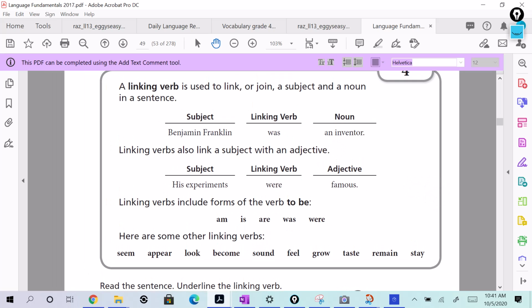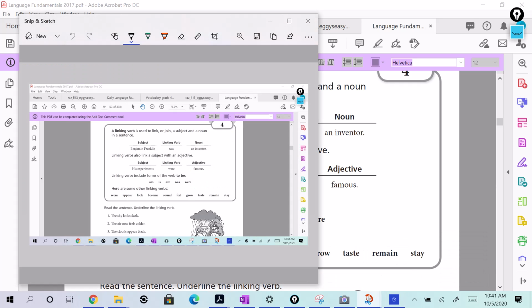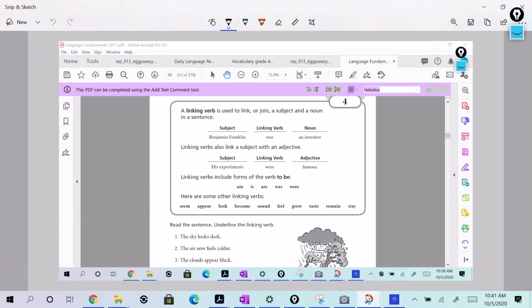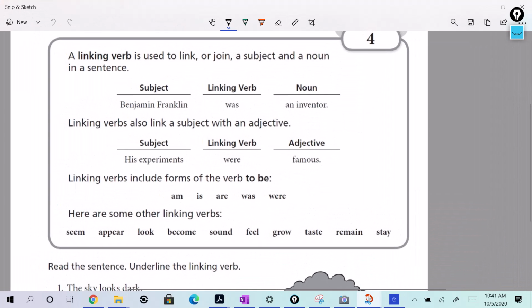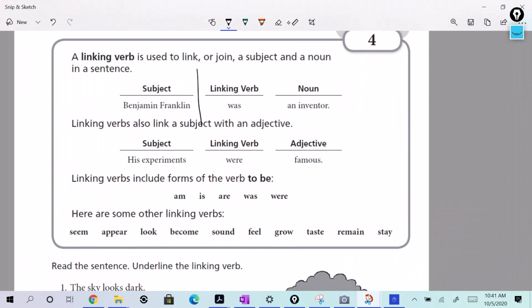Benjamin Franklin was an inventor. Benjamin Franklin, that's the subject. Was an inventor, this whole thing is the predicate. The linking verb is was.